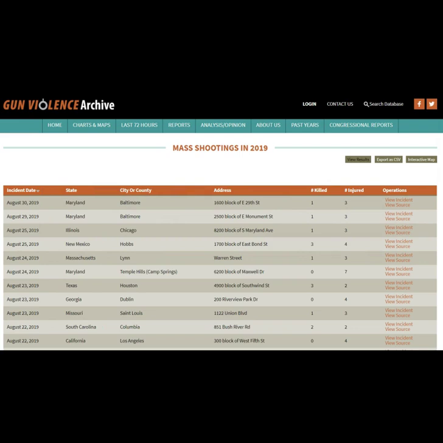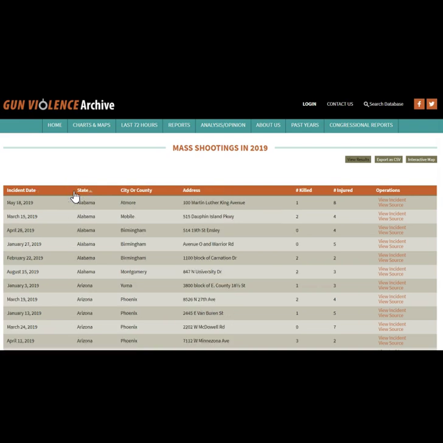This database doesn't give us quite as many tools as the Mother Jones as far as sifting through the data, but fortunately it does allow you to sort by each one of these categories. So let's say you wanted to sort by state, we could click on state. It would start with the A's.